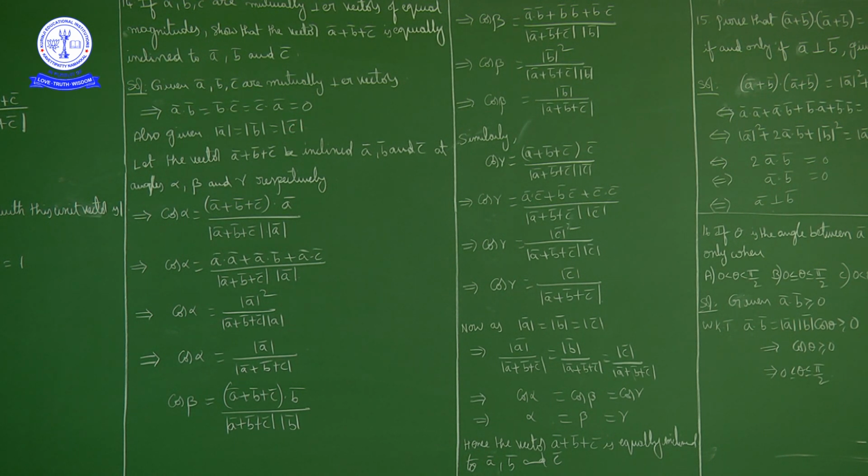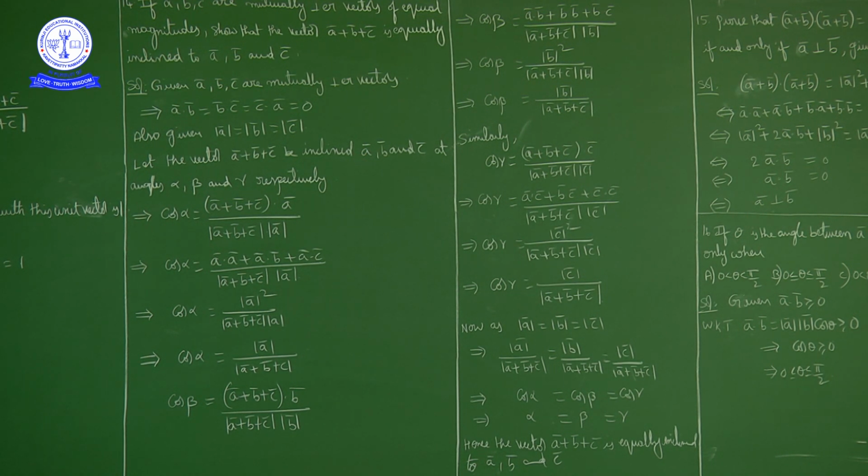Okay. Now I'll consider angle between a bar plus b bar plus c bar and a bar be alpha. Angle between a bar plus b bar plus c bar and b bar be beta, and angle between a bar plus b bar plus c bar and c bar be gamma. Let the vector a bar plus b bar plus c bar be inclined to a bar, b bar, c bar at angles alpha, beta and gamma respectively. Means angle between a bar plus b bar plus c bar and a bar is alpha.